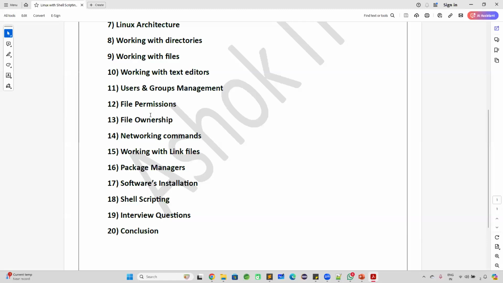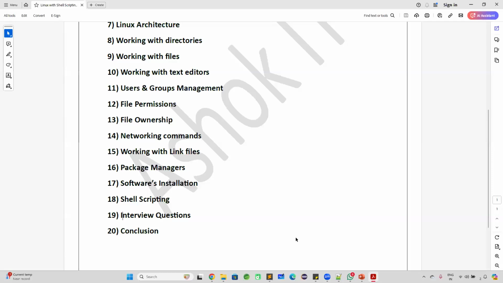I'm not writing every command clearly. Sed command, find command, locate command, touch command, cat command, vi command, awk command, chmod command, chown command. Those things also we are going to cover. And we are going to cover shell scripting also: how to work with shell scripting, how we will use shell scripting in real time. And one point I forgot to add here, that is how to work with job scheduling in Linux. Cron jobs I'm going to explain. If you want to schedule any job execution in the Linux machine, cron jobs also I'm going to cover as part of the course.